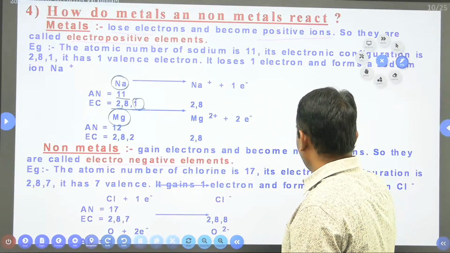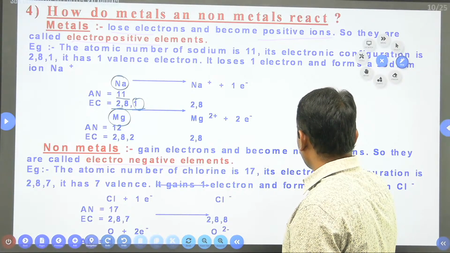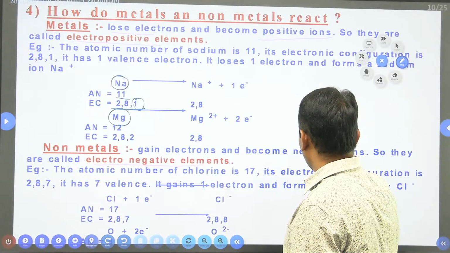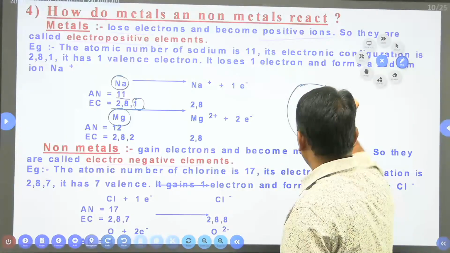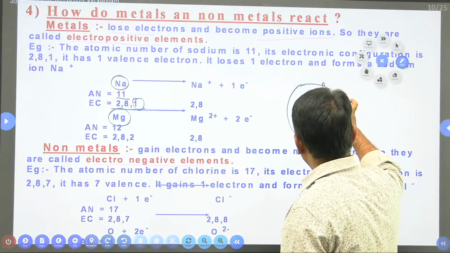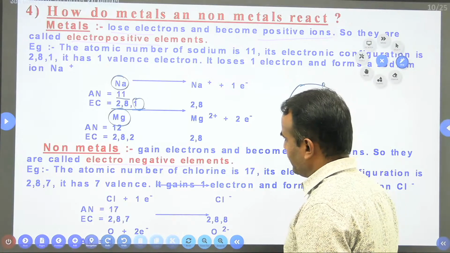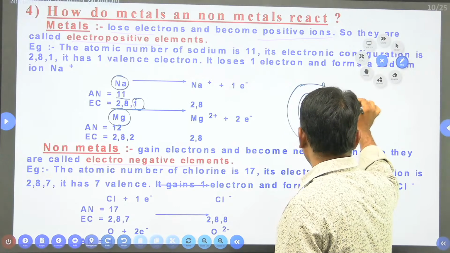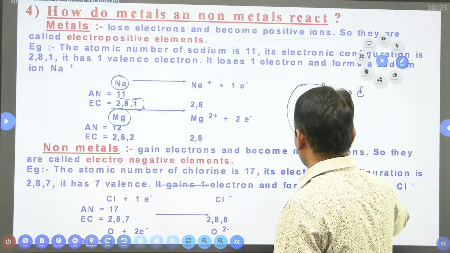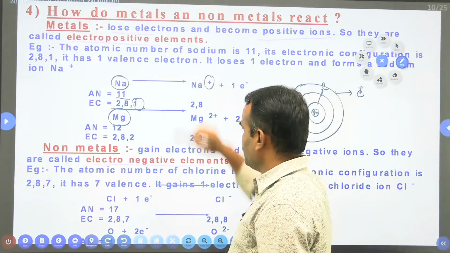There is a very weak attractive force between this outermost electron and the nucleus of the sodium atom. Due to this, it can easily lose the electron and sodium gets a positive charge.